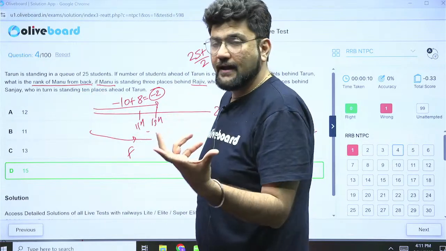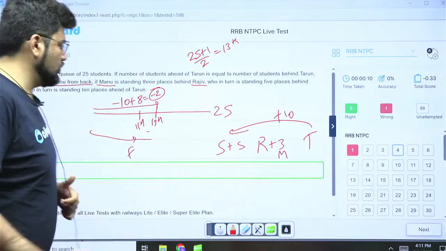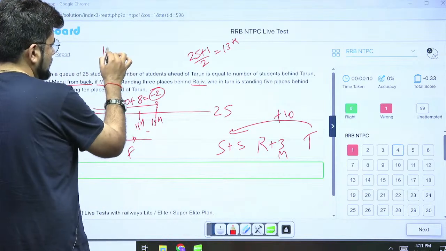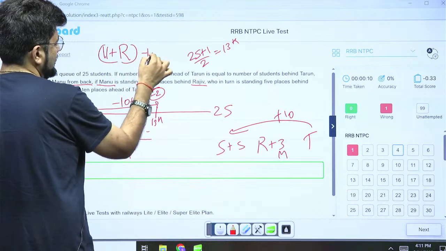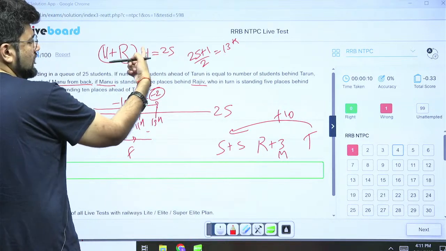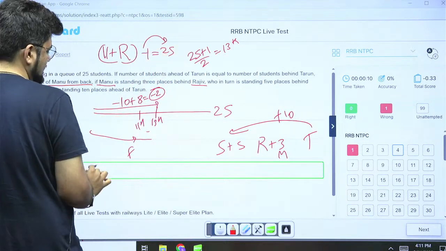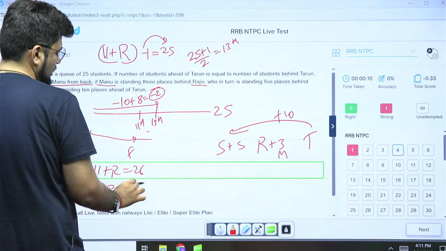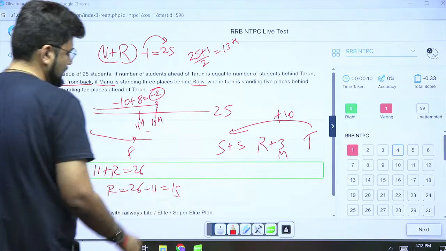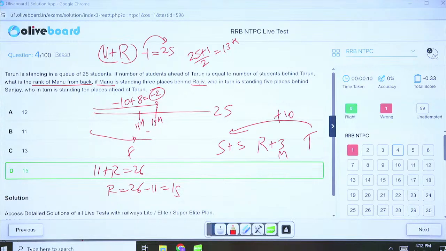But they want from the back. How do you find from the back? If you know one rank, what will you do? You will say that 11 plus rank from the back minus 1 is equal to 25, the total number of students. So you increase this by 1, that is 26. So 11 plus R equal to 26. So R will be equal to 26 minus 11, which is 15, which is our correct answer. Ghazala, clear to you? Hopefully this is clear now.